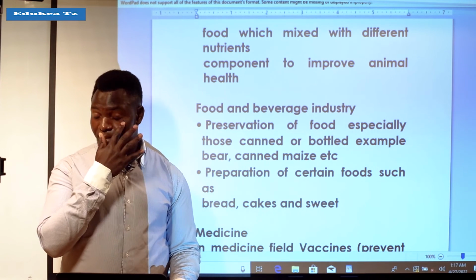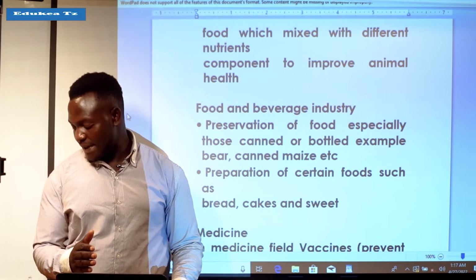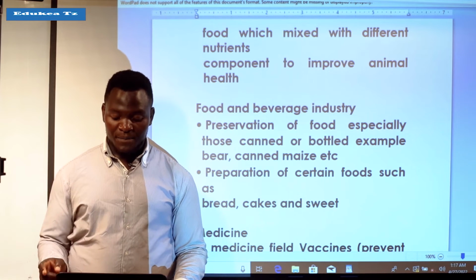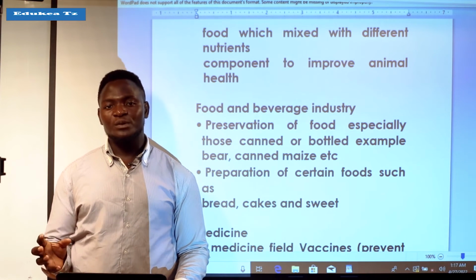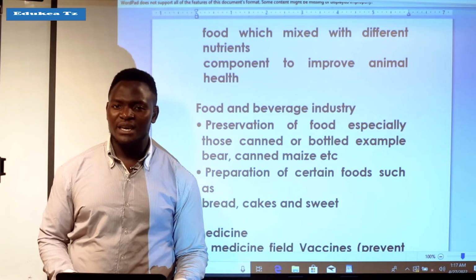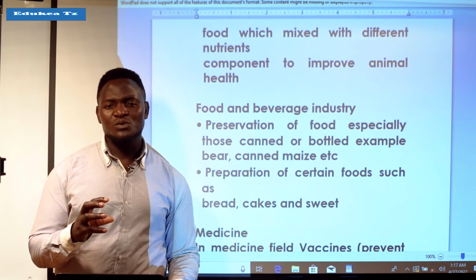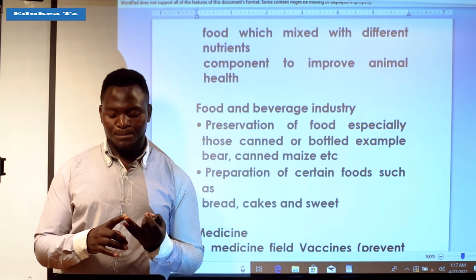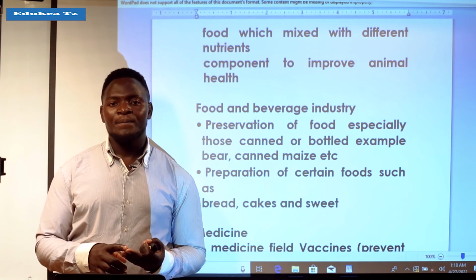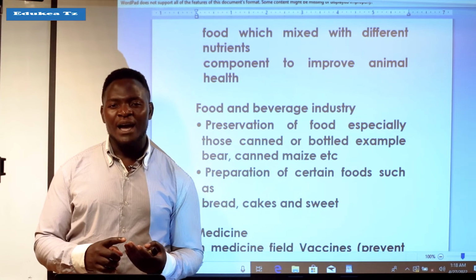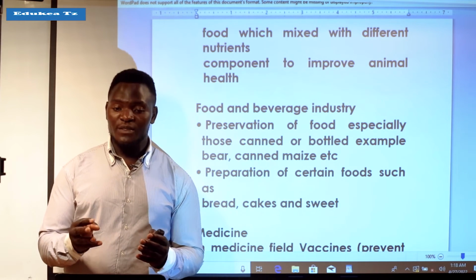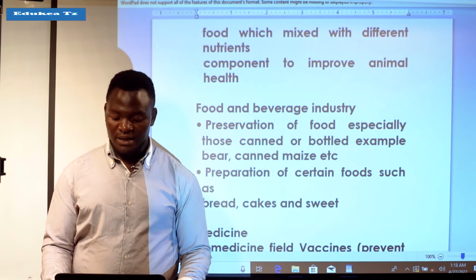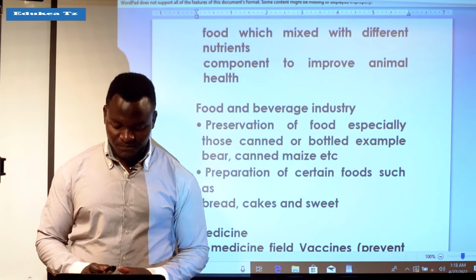Also we have preparation of certain foods such as bread. When you prepare bread, you have to use yeast, and that yeast is chemistry there. Also cakes, where we have the composition of various things. A good example is cake. Many things make a cake: we have eggs, flour, and sugar. You take all of them together and compose them, then you make a cake and sweets.